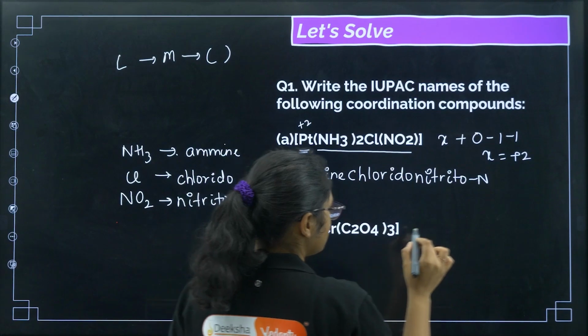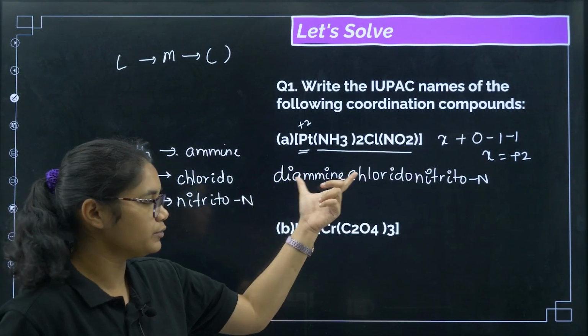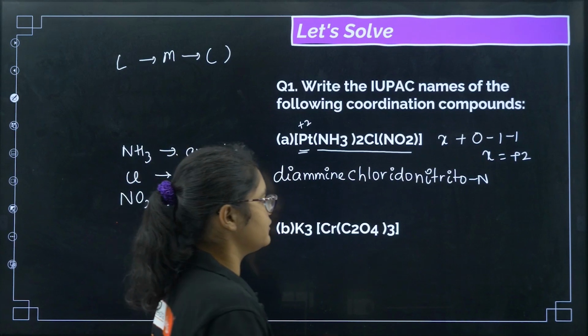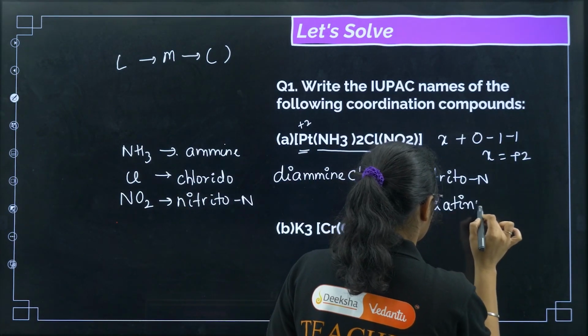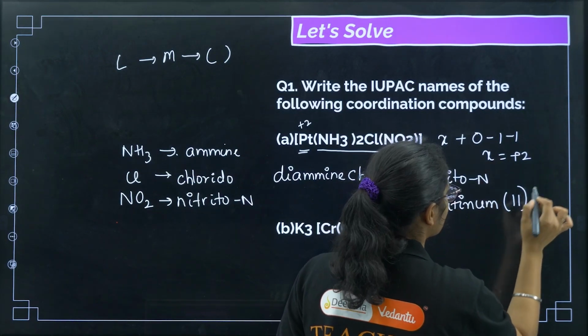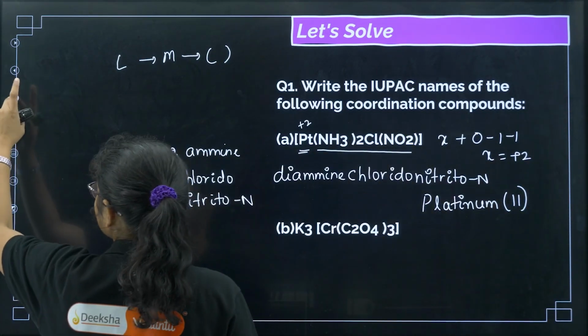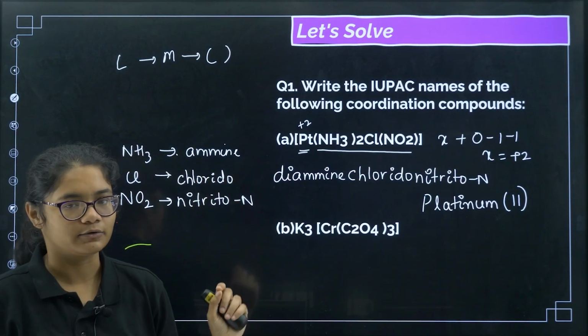Next, what is the metal? Platinum. So is it an anionic complex? No, it is a neutral complex. So the name of the metal will be as it is, that is platinum. Then in the bracket what I need to write? The oxidation state, that is 2 in Roman numerals. Clear? So we need to write it in Roman numerals. So this is the answer for this particular example.